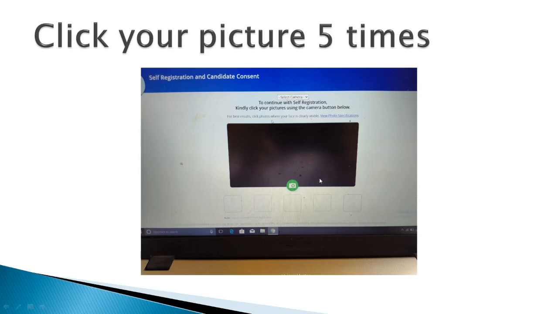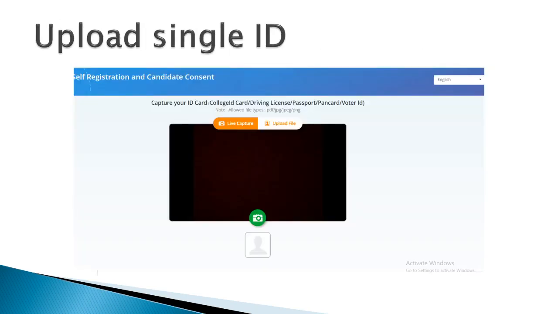So you have to click your picture 5 times, and the picture should be clear, or else you will get an error. So after clicking the picture, this type of window will appear. It is for your ID card. For IRC there were different options, but for DRC you just have to submit a single ID card, and you can submit any ID card, either it is college ID card or driving license or passport or PAN card or voter ID card. You can select any ID, whatever you have.